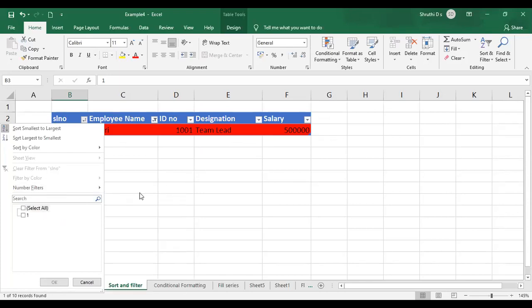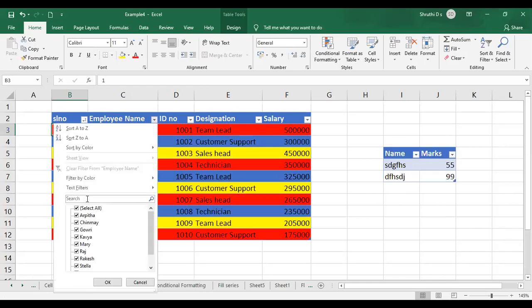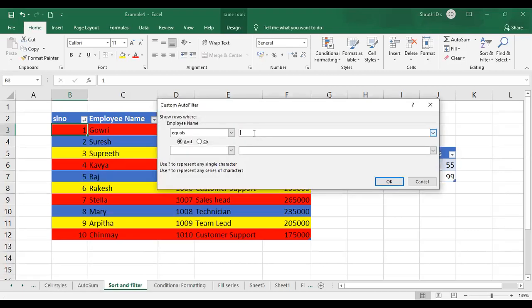Okay. Yeah, the employee names I was choosing, right? So clear from that. So now again, go back, go to text filters and ask for equals again, and I'll choose G. If I go with or and select again, I'll just go with ends with, okay, ends with.